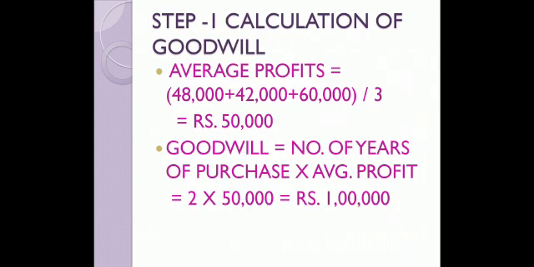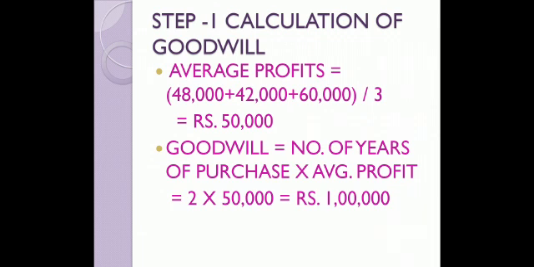Step 1. Calculation of the amount of goodwill. We will be first calculating what is the total goodwill of the firm because it is not given to us in this question. Here we will be calculating first the average profit. The 3 years profit which were given to us were 48,000, 42,000 and 60,000. Divided by 3, the average comes out to be 50,000.